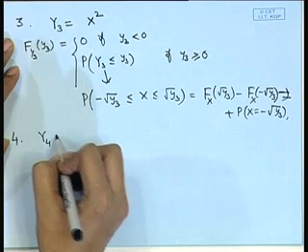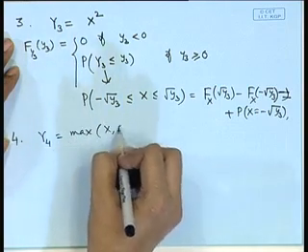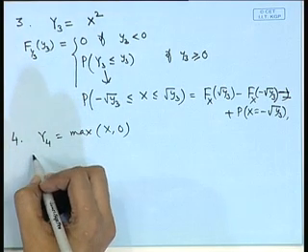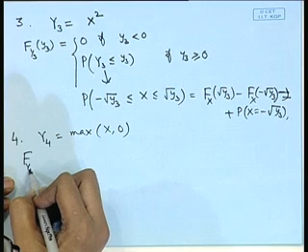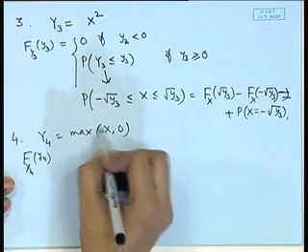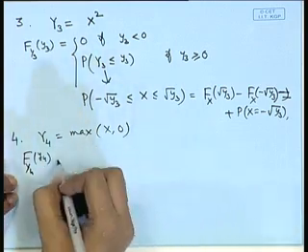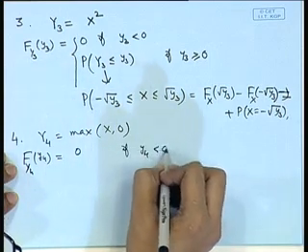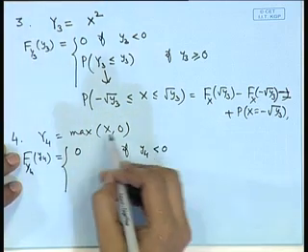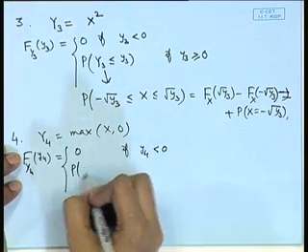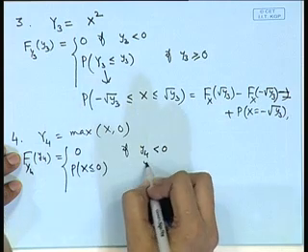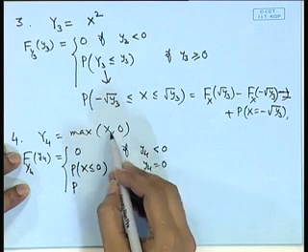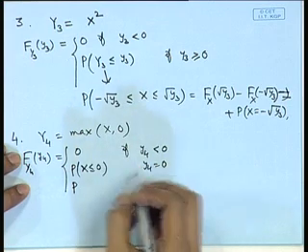Let us consider, say, function y4 is maximum of x and 0. So, here F of y4, once again you can notice here that this random variable is also non-negative. So, this will be 0 if y4 is negative. If y4 is equal to 0, then this is simply probability of x less than or equal to 0, and if I consider y4 positive, then it is the probability of x less than or equal to y4.